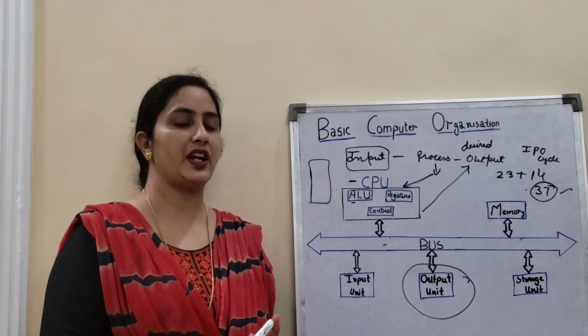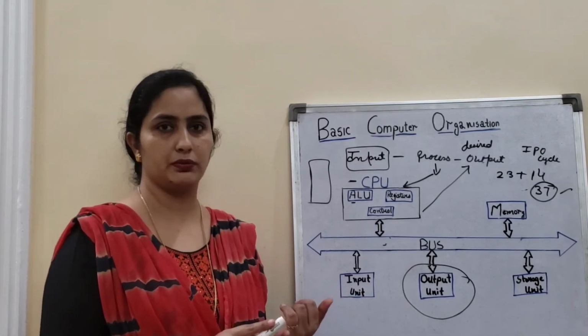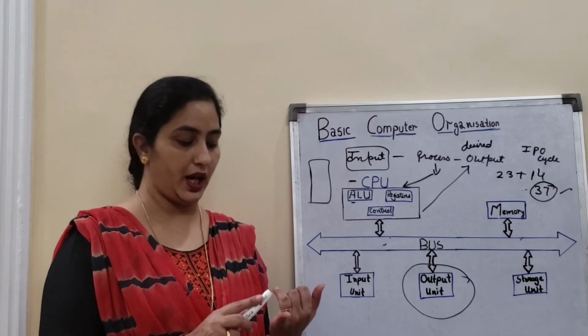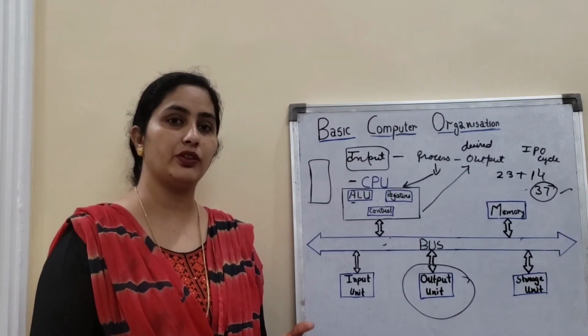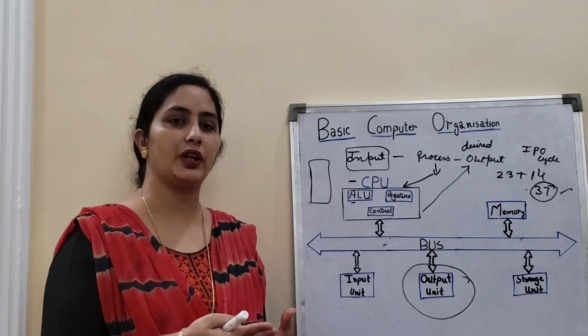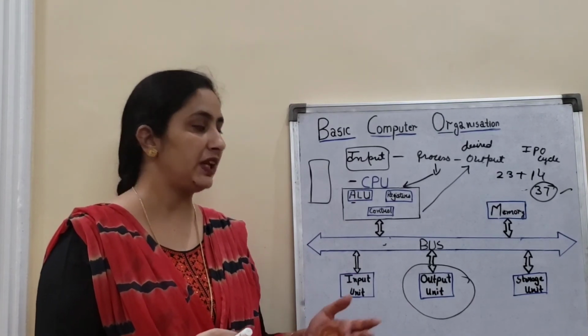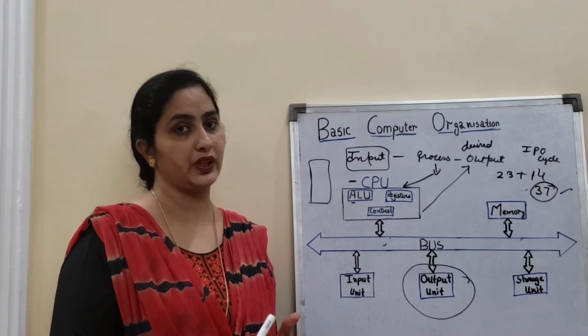Your input device could be anything. Keyboard and mouse I have explained, and then you have microphones. In a microphone, your audible voice will be your input, and through speakers you will get your output. In that case, the speaker will be an output device.